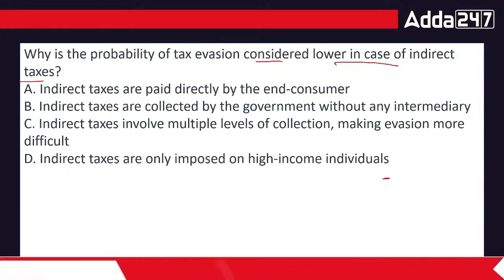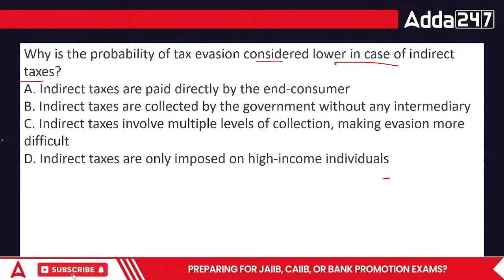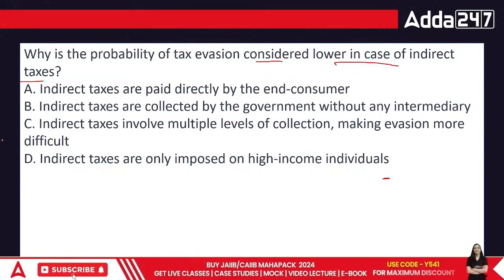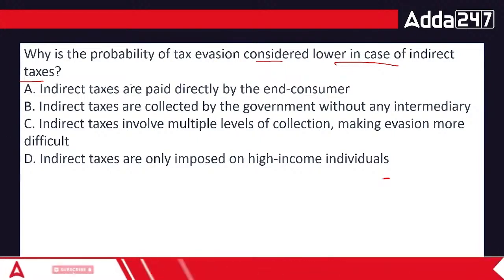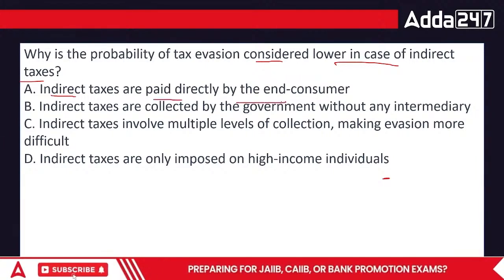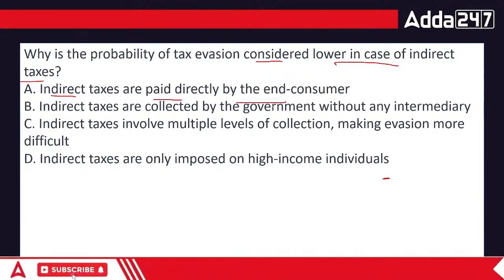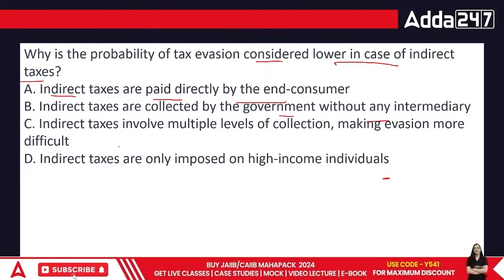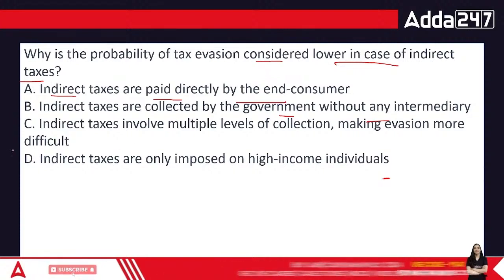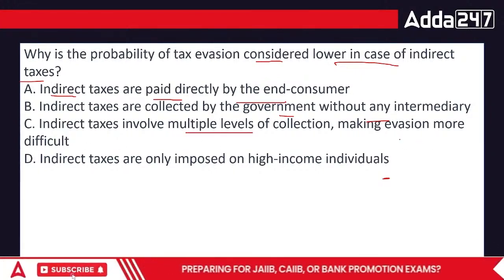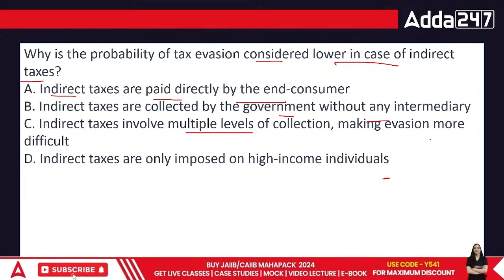For example, I sold a good, and that particular good is basically sold by someone, but they will definitely collect the particular amount from me itself. Indirect taxes are paid directly by the end customer. We don't pay that particular amount, we are paying it through someone. You know, there's a difference. That means indirect taxes are collected by the government without any intermediary. No, government doesn't collect it. Who collects it, everyone? Indirect taxes involve multiple levels of collection, making evasion more difficult. Yeah, it has definitely made evasion more difficult, but what exactly helps them?